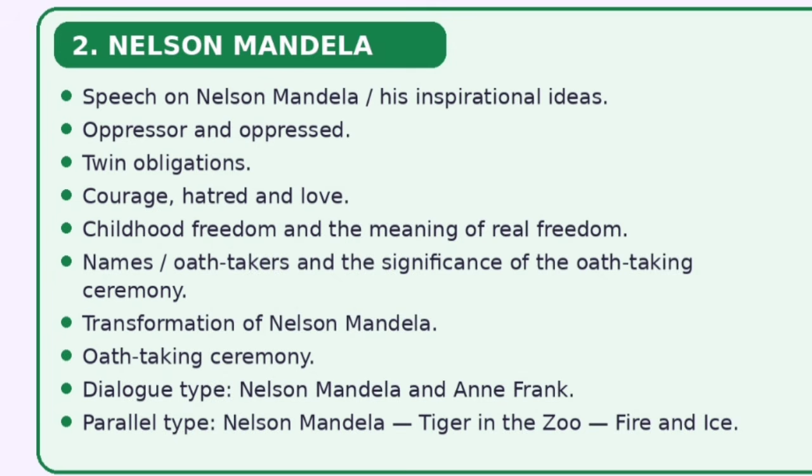If you focus on those things, it is enough for your examination. Nelson Mandela as a character and his theme is important; freedom is a theme, and there are parallel type questions. Nelson Mandela, Anne Frank, Amanda, Tiger in the Zoo are parallel, so please focus on those points also. Theme also we have to focus on.